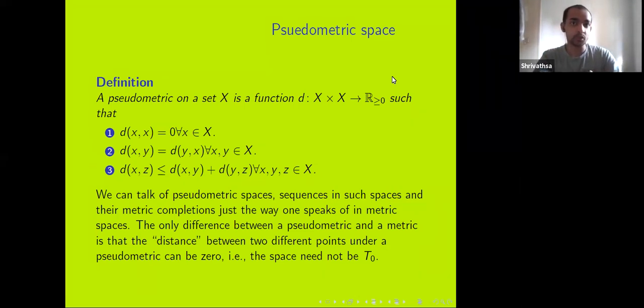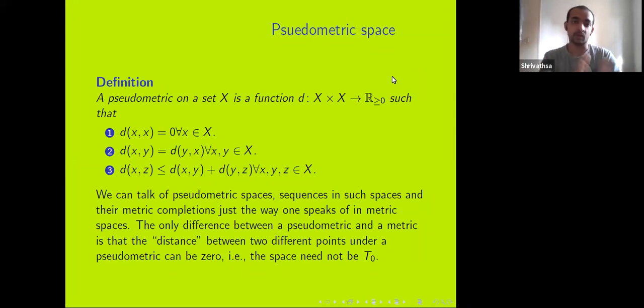The difference between a pseudometric and a metric comes when the distance is zero. That's where the difference comes. In a metric space, we demand that the distance between two points is zero only if the two points are the same point. But in a pseudometric, we can have d(x,y) to be zero when x is not y.